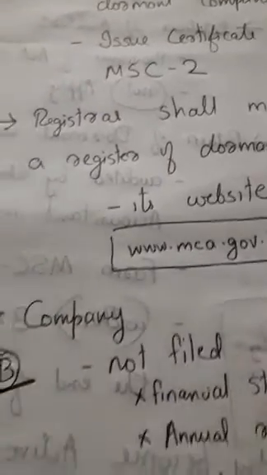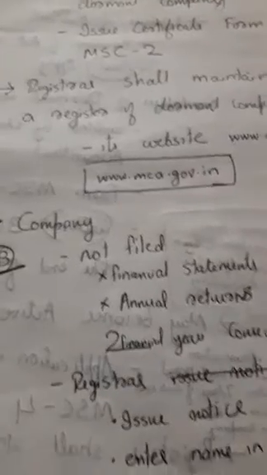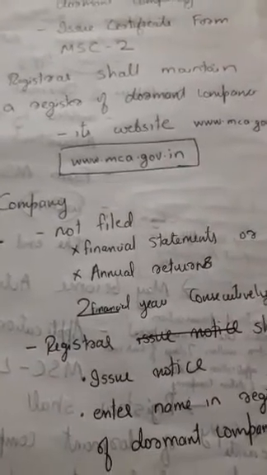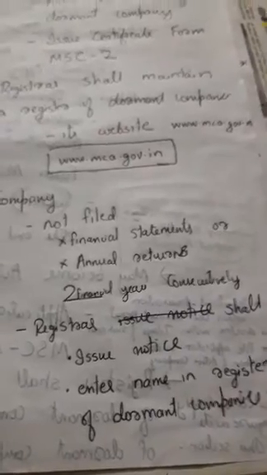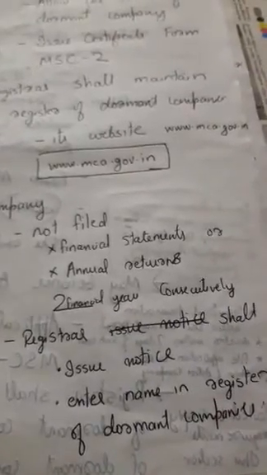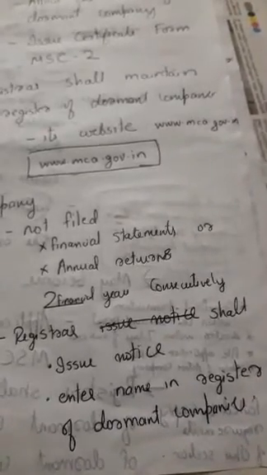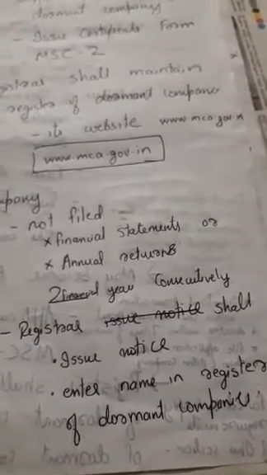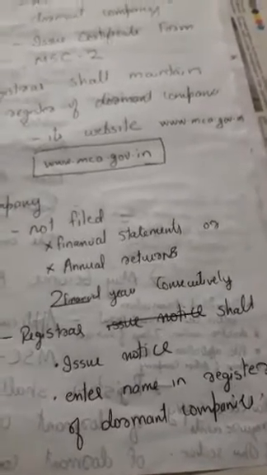Before, we discussed the conversion of a company into a dormant company on the company's application. Here, when a company is not filing financial statements or annual returns for 2 financial years consecutively, the Registrar himself issues notice and enters the name of the company into the register of dormant companies.